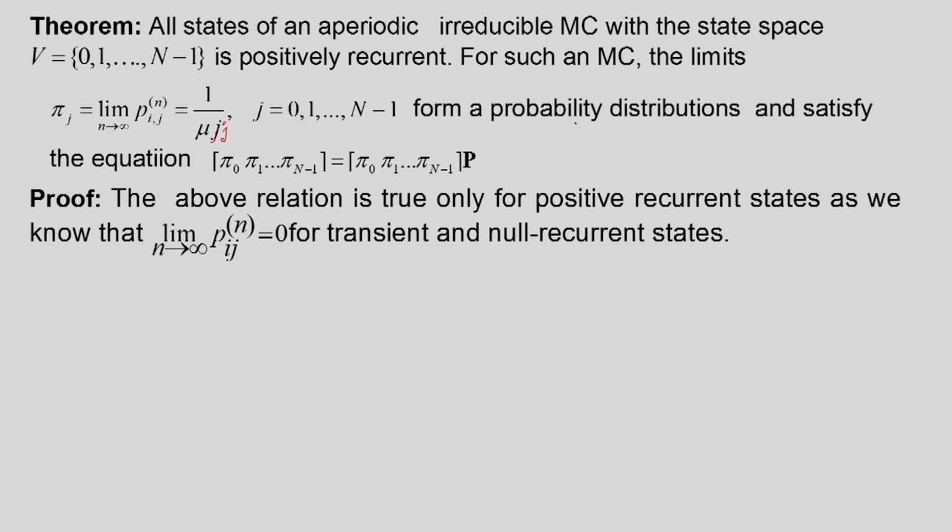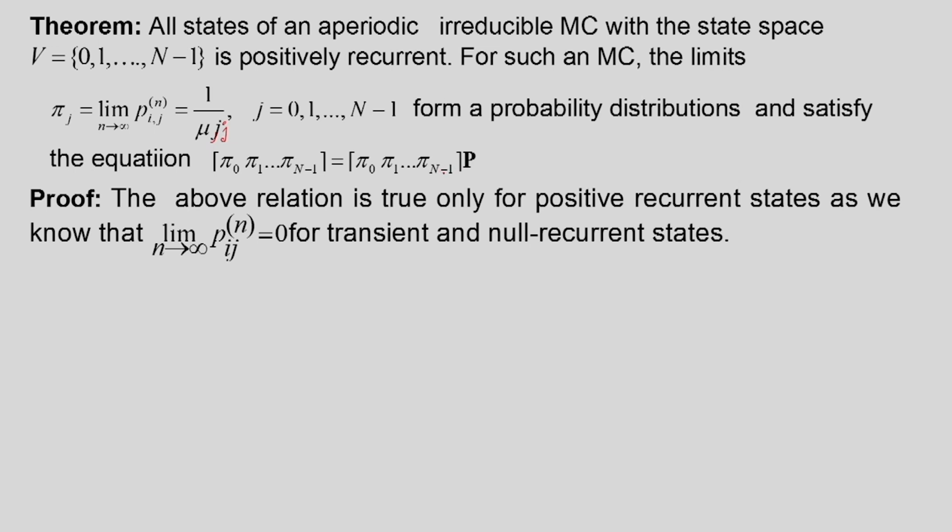So, this is a probability distribution, the first part, and it satisfies the equation: the probability vector pi 0, pi 1, up to pi n minus 1 is equal to the same vector multiplied by P. That means, at the limiting stage, any state probability vector multiplied by P is the same.